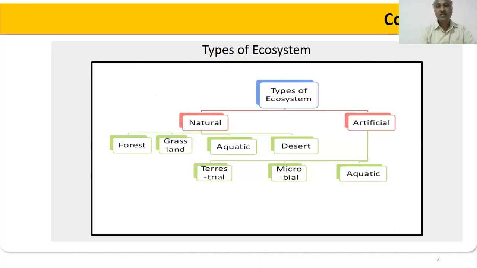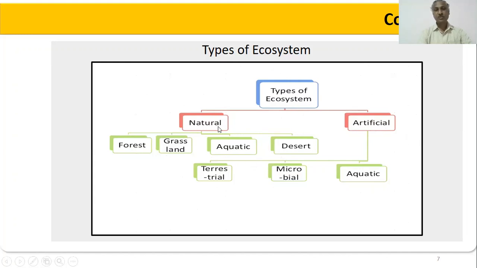Now we will see the different types of ecosystem. Already we have understood the meaning of ecosystem: it is a community where the interaction between the living and non-living things takes place. Now we will see what different types of ecosystems are possible. Ecosystems can be classified into two categories: the first one, the natural ecosystem, and the second one, the artificial ecosystem.